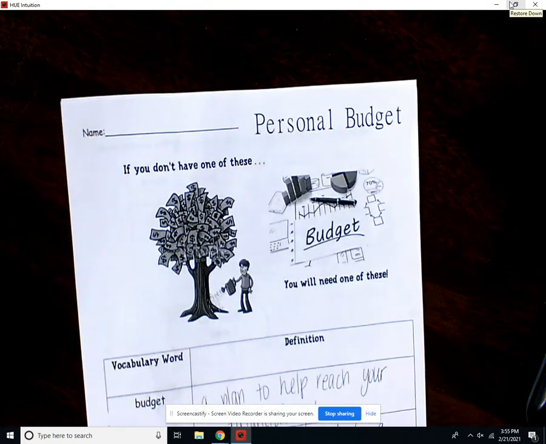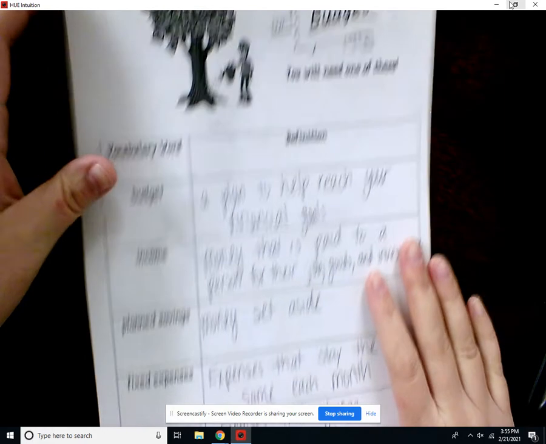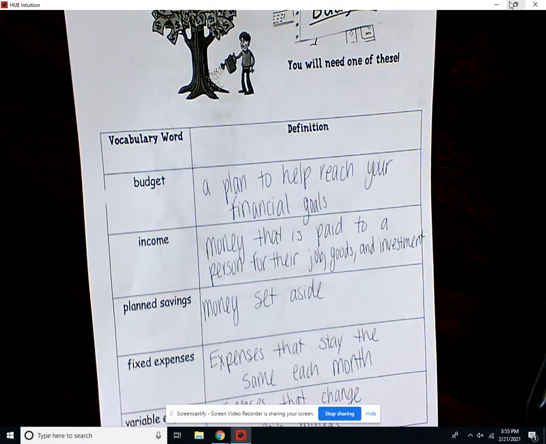All right, today we're going to look at what's called a personal budget. This is part of our financial literacy section. So what is a budget? A budget is a plan to help you reach your financial goals. A lot of people budget so they can figure out how much money they need to spend each month, and then they don't overspend.